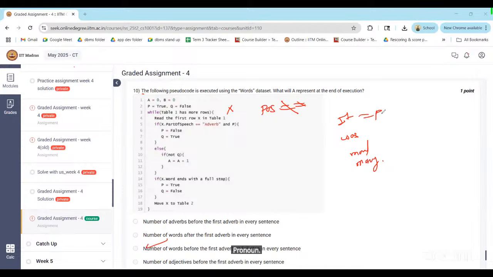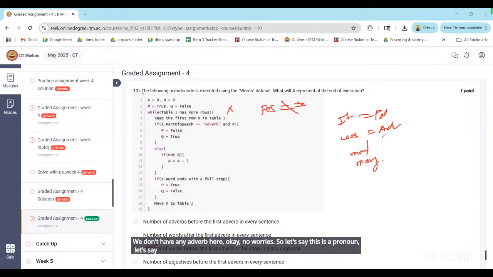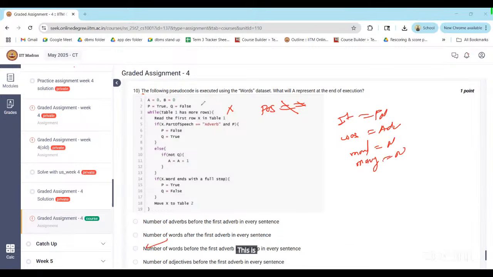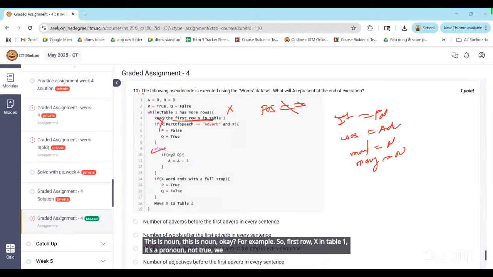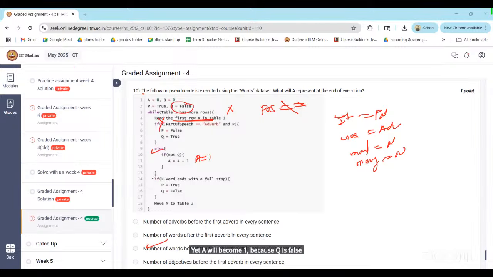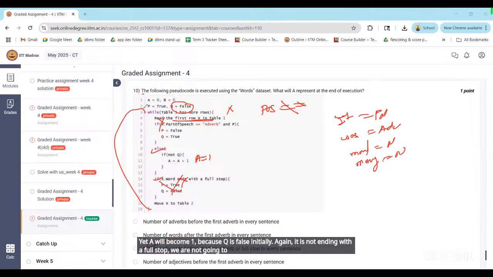Let's say this is a pronoun, this is an adverb, this is noun, this is noun. For the first row X in table 1, it's a pronoun. Not true, we go for else. Here A will become 1 because Q is false initially. Again, it is not ending with a full stop, so we are not going to do anything. Go for the next word.